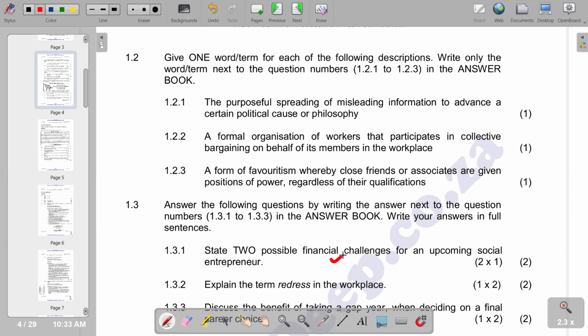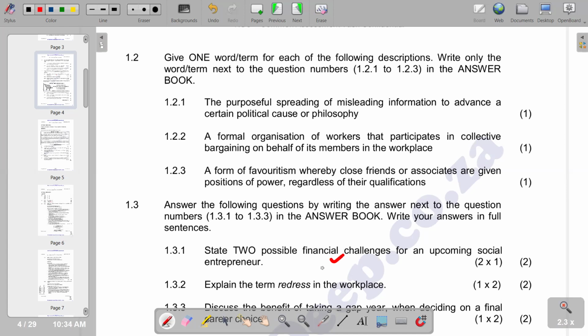So we're going to say that a lack of funds obviously can be one of the challenges, and also limited access to government programs. So you see that since we are talking about an upcoming social entrepreneur, there might be limited access to government programs, which might be a negative effect. And also, you can talk about economic fluctuations depending on the position of the economy. It might be also a disadvantage that can work against the motives of a social entrepreneur.